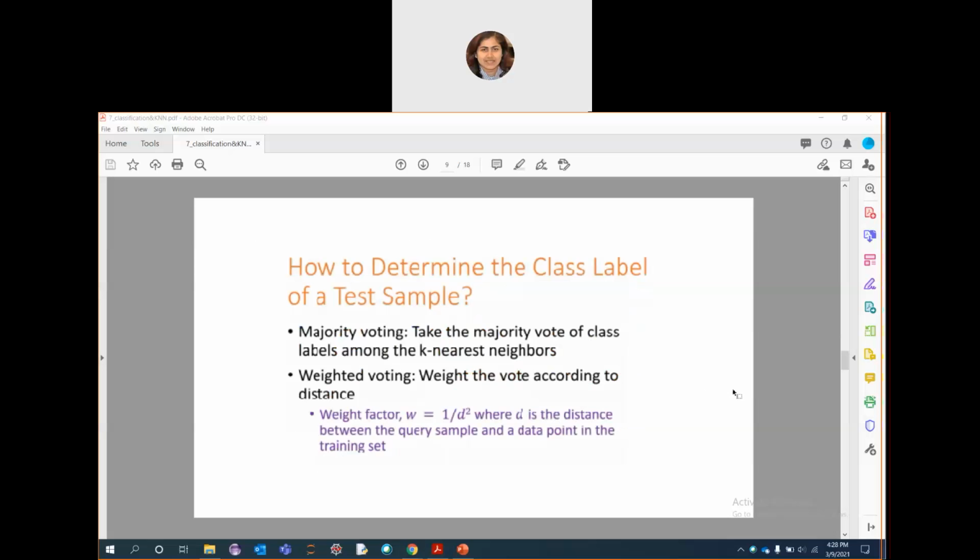And how do we determine the class label of a test sample? As I told you, majority voting. We will always take the majority vote of a class label among the k nearest neighbors. And weighted voting is related to the distance. If D is the distance between the query sample and a data point inside the training set, then the weight factor will be W equal to 1 by D square.